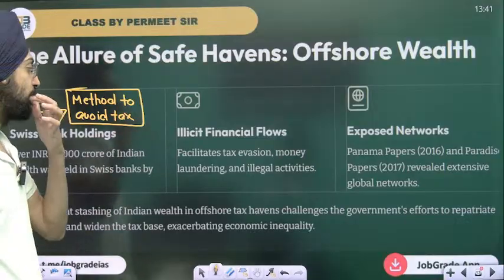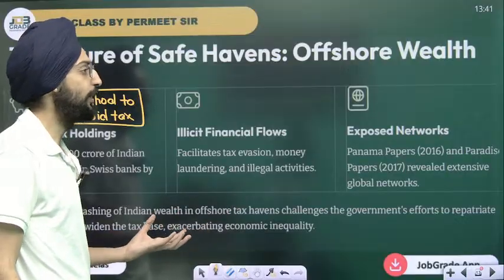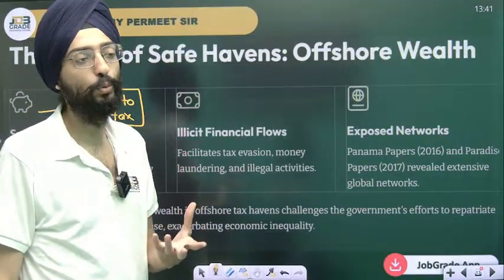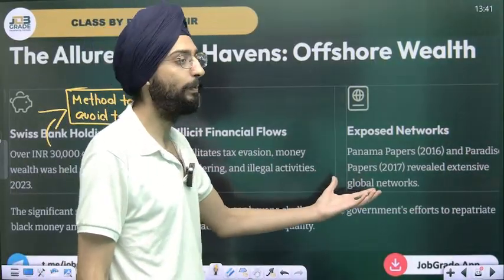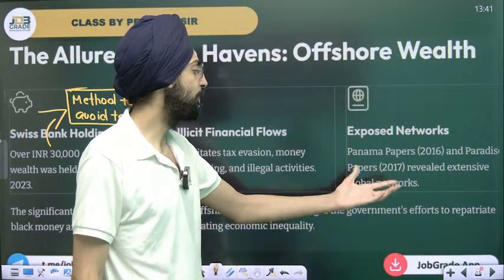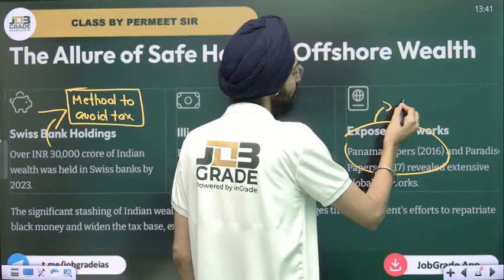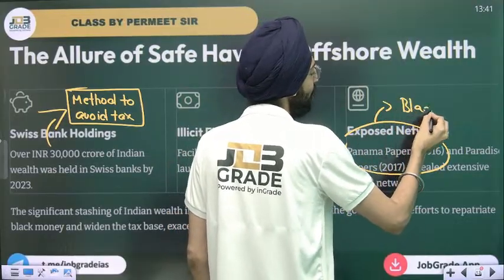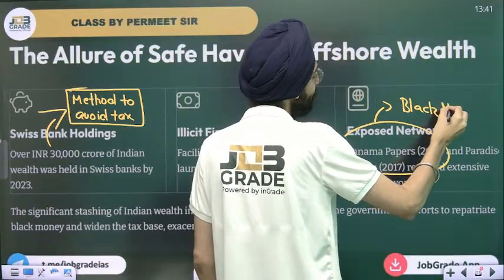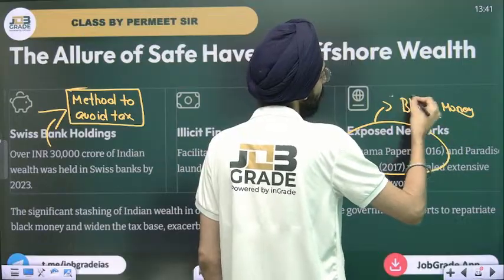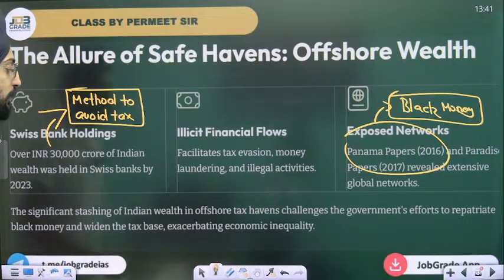Illicit financial flows facilitate tax evasion, money laundering and illegal activities, or you park your money in real estate and gold. All these exposed networks, the Panama Papers and Paradise Papers, revealed an extensive global network. The Panama Papers revealed the extensive black money that's been circulated in the world economy. I hope you got this.